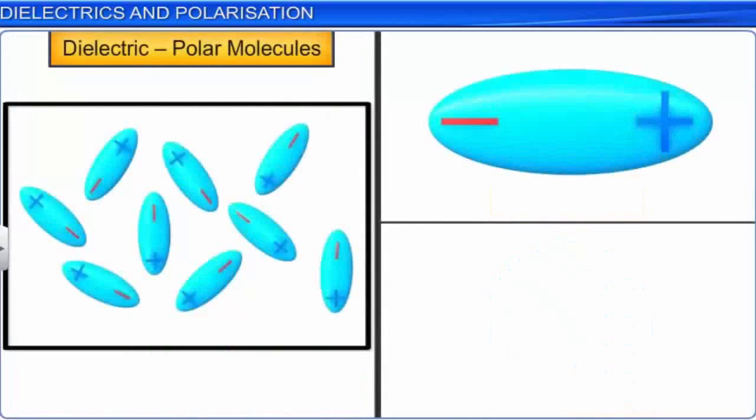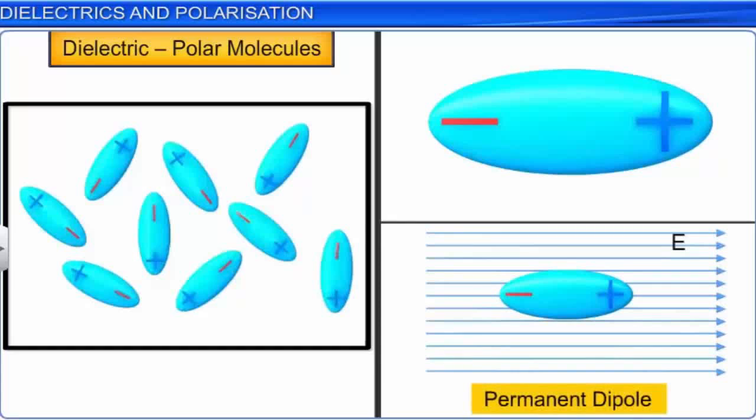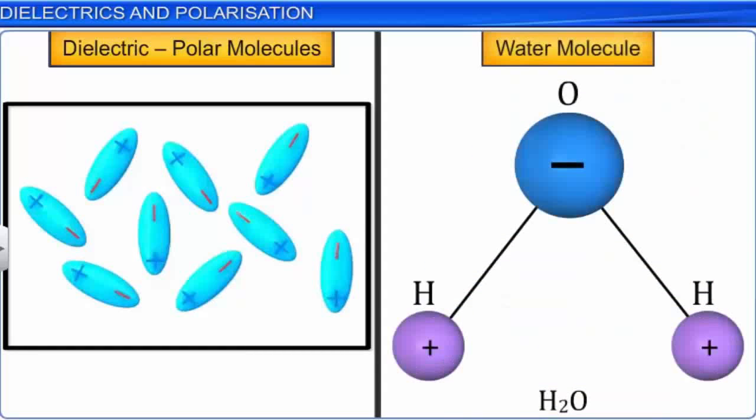Polar molecules are those in which there always exists a separation between the average positions of the negative and positive charges in the molecule, irrespective of whether it is in an external electric field or not. Such a molecule is called a permanent dipole and will possess a permanent dipole moment. Water molecule is one such example of a polar molecule.